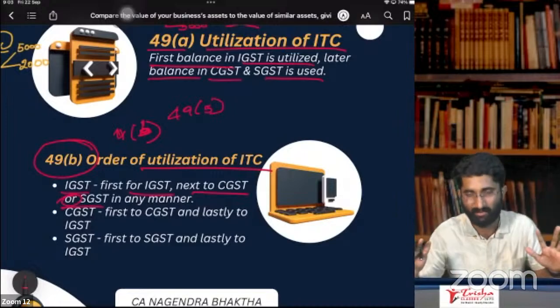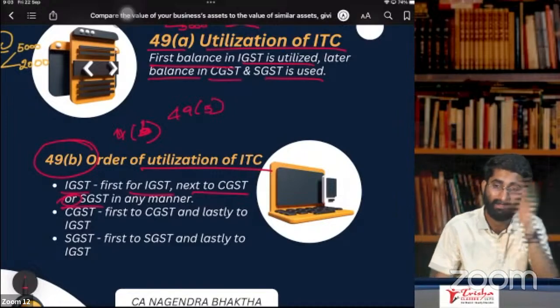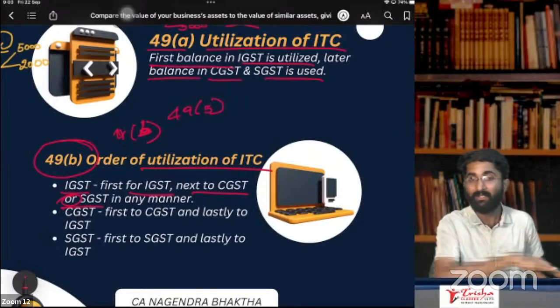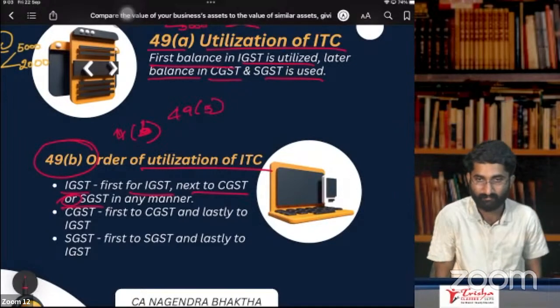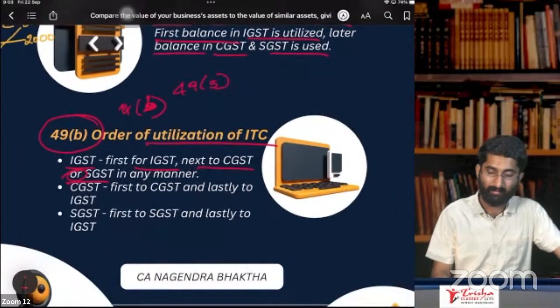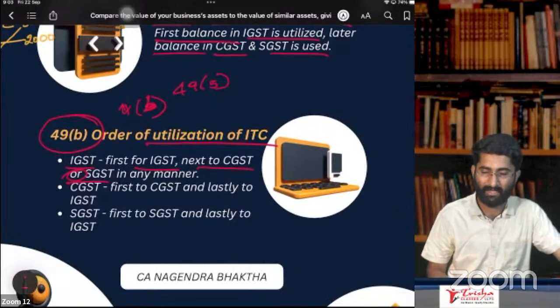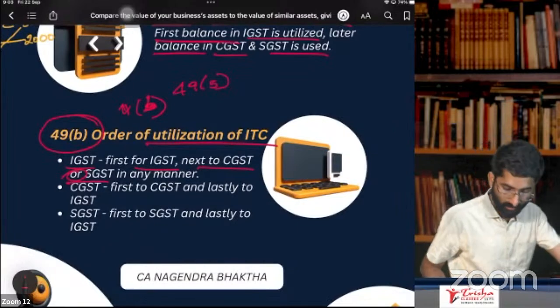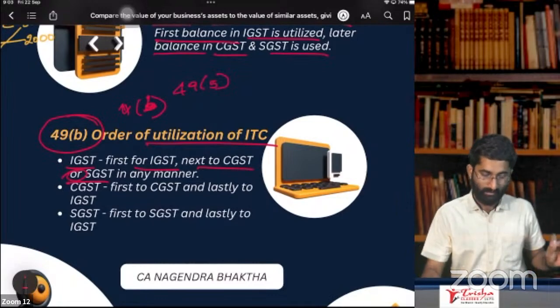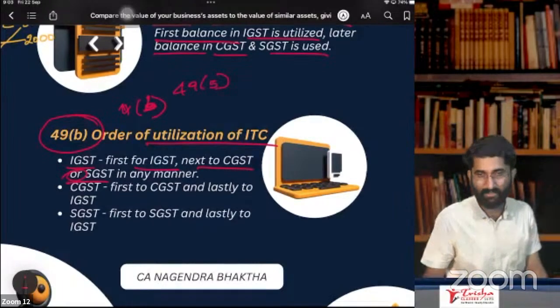It is your wish. Earlier, there was one compulsion. First, you have to nullify the CGST. Later, if anything is left, then you have to take it to SGST. That will create some problem. So that's why they made it right by giving this notification, 49 subsection B, proviso. That proviso says that order of utilization can be anything. So this is about section number 49, some important points.